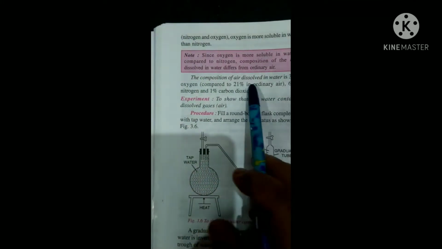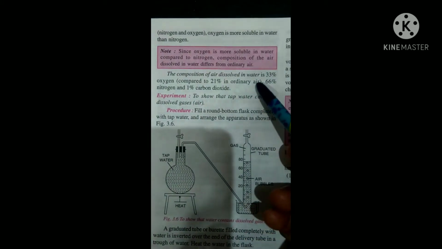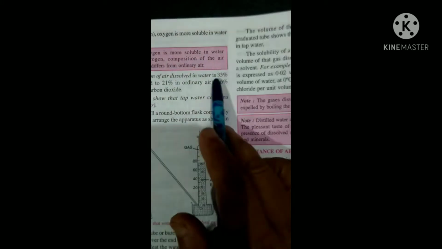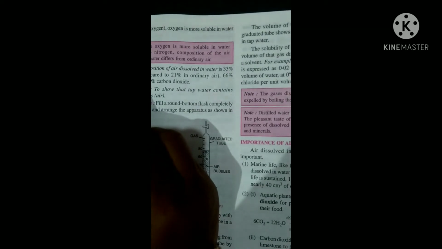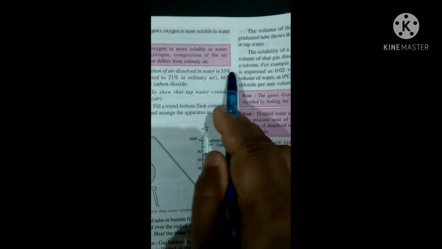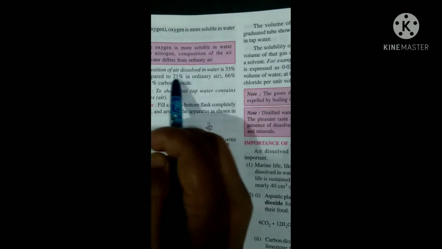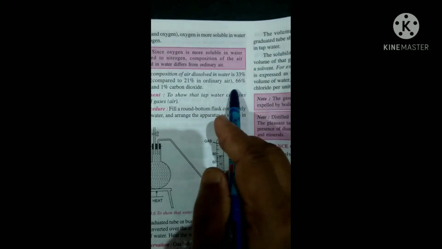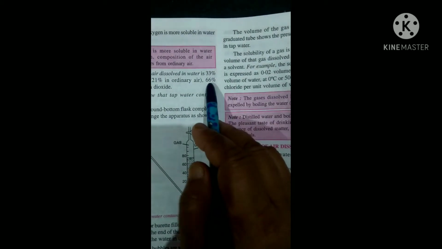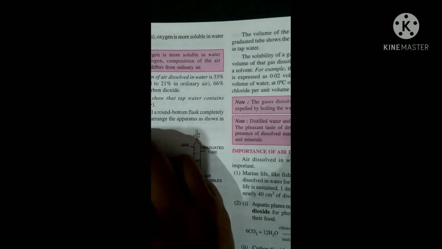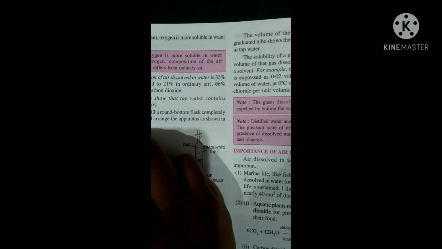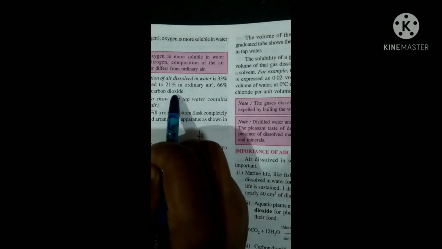In dissolved air, oxygen is 33% compared to 21% in ordinary air, and nitrogen is 66%, whereas in the atmosphere nitrogen is 78%, and there is 1% carbon dioxide.